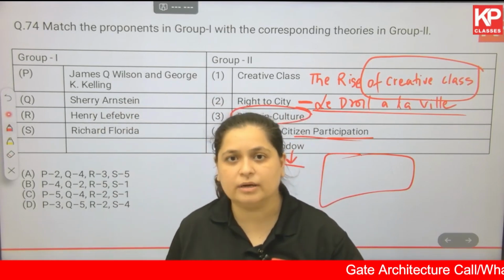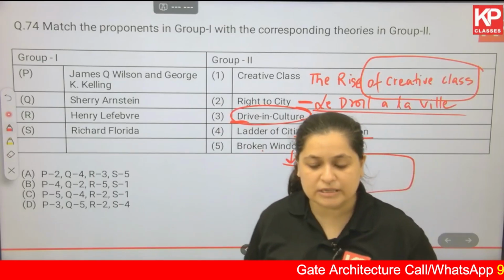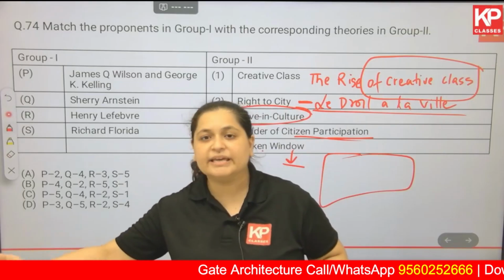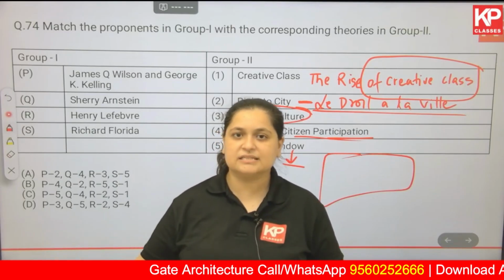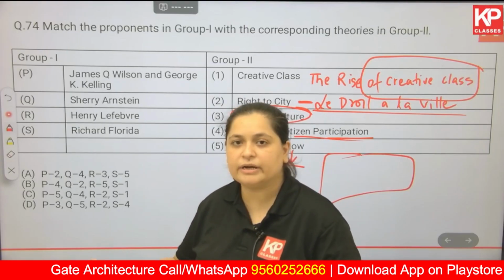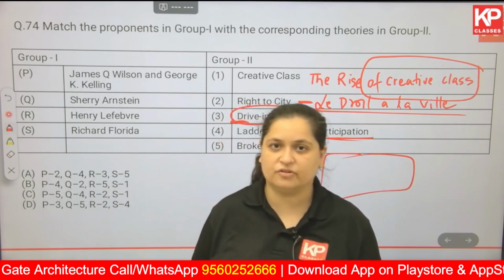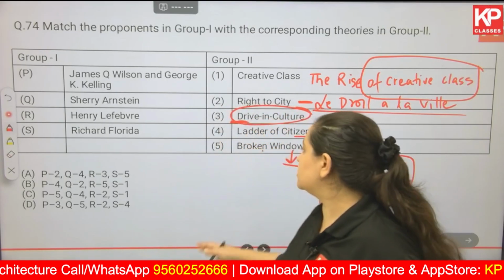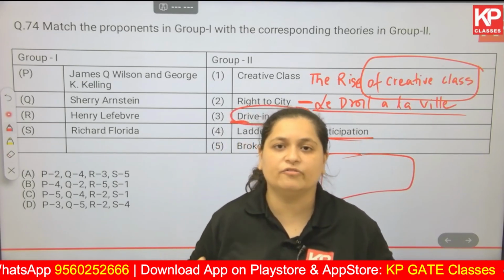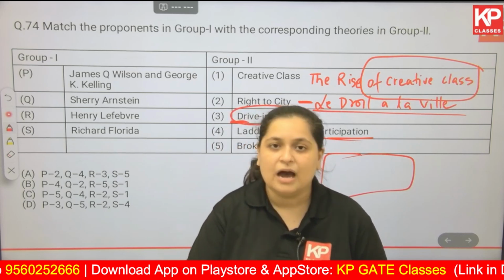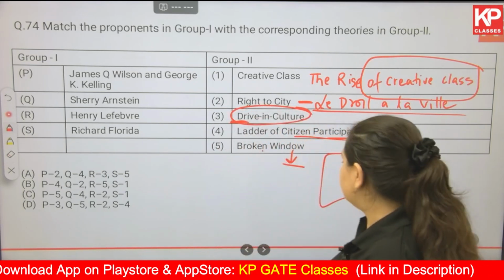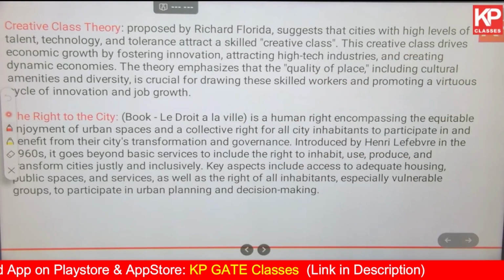Now what was being talked about in this theory, broken window, was if you do not work on these things, and if you are communicating an image that yes, this is a neighborhood that has a lot of crime, it only puts you in a bad place and worsens the situation of the neighborhood. It was said that you have to take care of the broken windows, you have to fix that, otherwise it is going to cause more and more crimes in that area, nothing else. Okay, so let's read about this and then let's come to the answer.